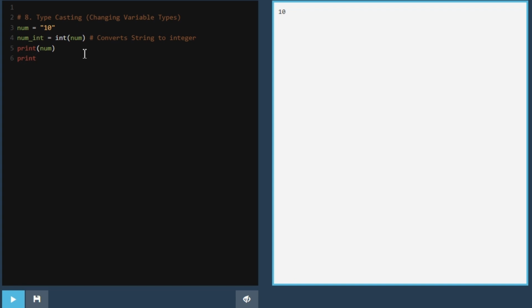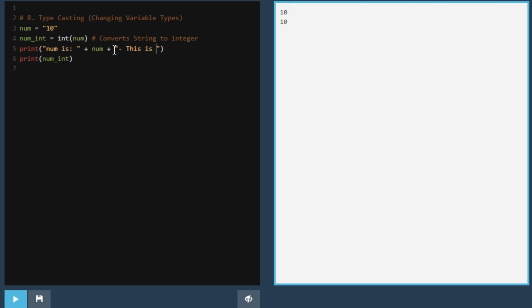Here comes a challenge. When you print number and number_int, you get 10 for both output. How do you know whether the output is an integer or a string? For number, this is what's happening. "Number is", this is a text message, a string. Plus number. This adds the value stored in the variable number, which is 10, also a string. Plus, this is a string. Adds more text. All the parts are strings, and the plus symbol joins them together.